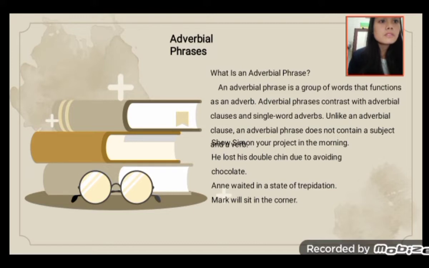For example, Simon lost his double chin by avoiding chocolate, and Anna waited in a state of trepidation, and Mark will sit in the corner.